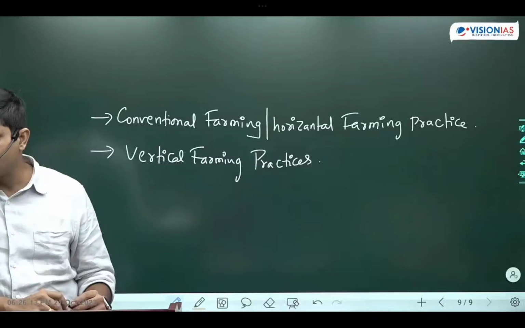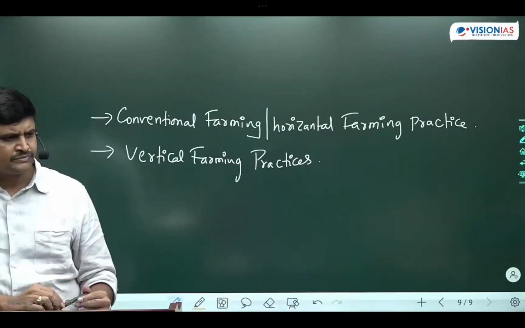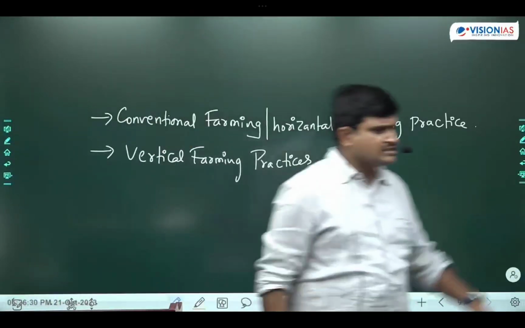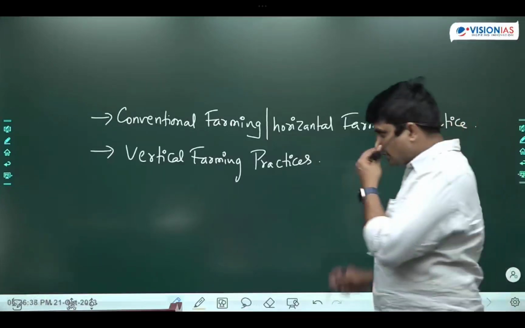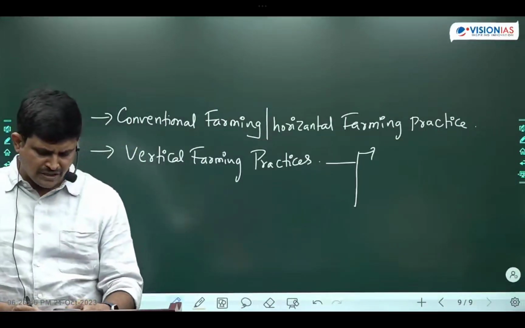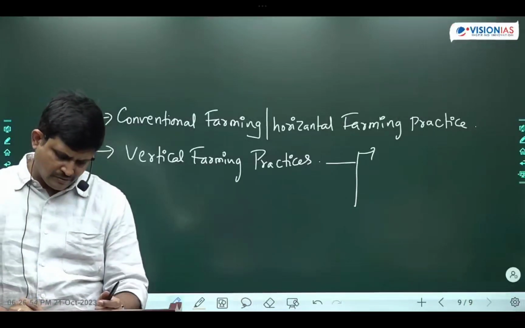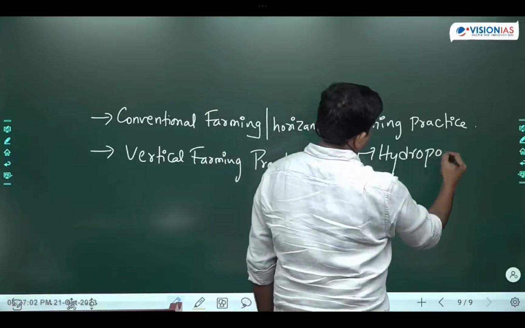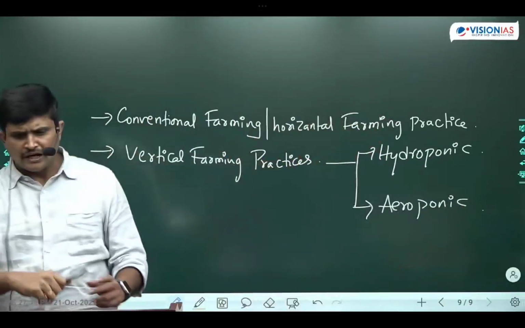Doing the farming activities in vertically raised buildings. It includes totally artificial environmental conditions. It has two types of systems: hydroponic farming and aeroponic farming.